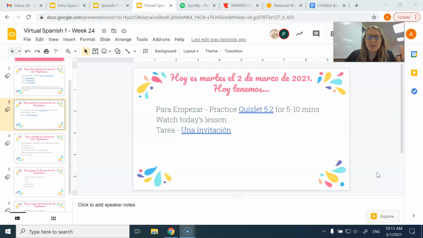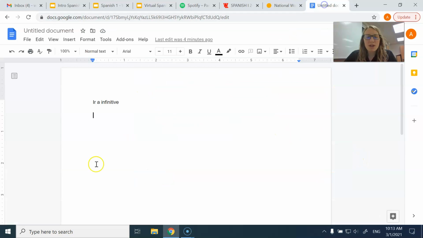Pues vamos a empezar con una revisión, ir a infinitive. Near future tense, okay? Una revisión, that means a review. So we're going to review this really quick. If I'm talking about the near future tense, I'm going to conjugate ir, which is voy, vas, va, vamos, vais, van. So if I want to say yo, it's going to be yo, voy. That's my ir. Add the letter a, and then my infinitive is what I need to add next.